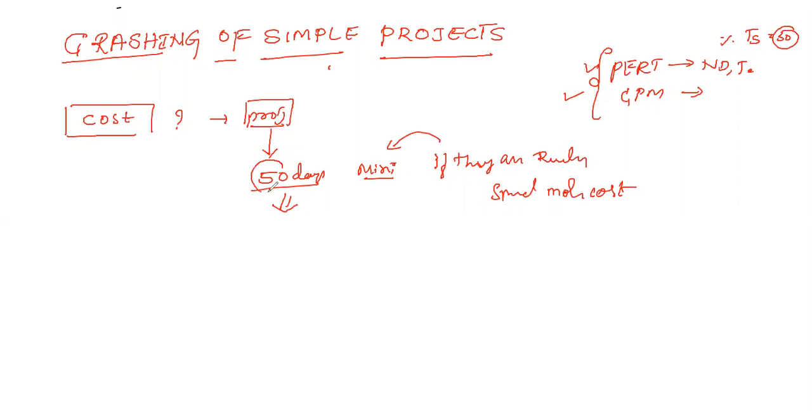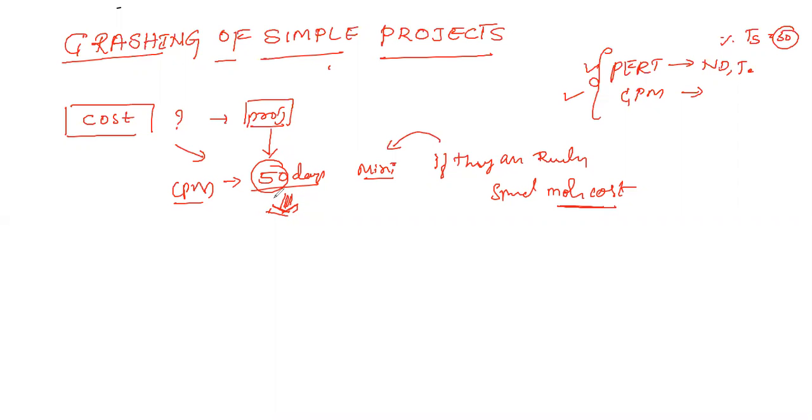Actually the project is consuming 50 days to complete, as we came across through PERT and CPM. The critical path in a particular project consumes 50 days to complete all those activities. But some businesses may want to complete this work within a minimum time. In such cases, we have an option: there are some more conditions, and if we fulfill them, we can complete the project within a minimum time. If we are ready to spend more cost, we can reduce this duration.